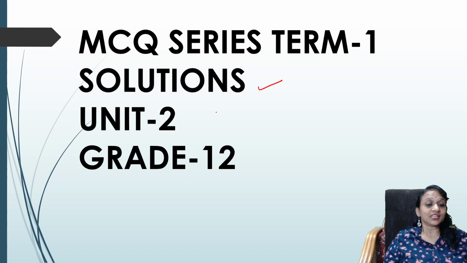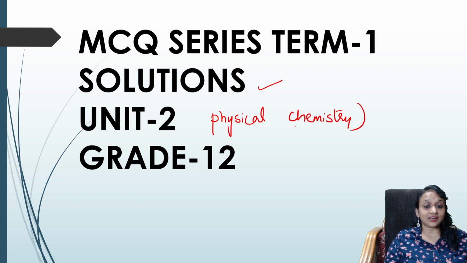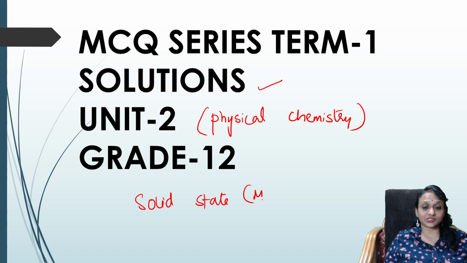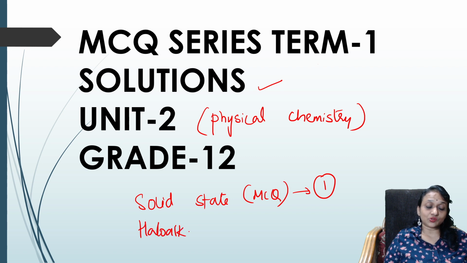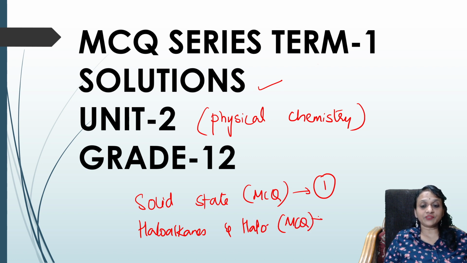So basically, this is your second unit of physical chemistry. Correct, students? You all know we have your term 1 MCQs. As I promised, I have already done MCQs on solid state. Please check the video. This is for term 1. I have also done MCQs on haloalkanes and haloarenes, which is kept in the playlist. So today we are going to learn about the solutions MCQs.